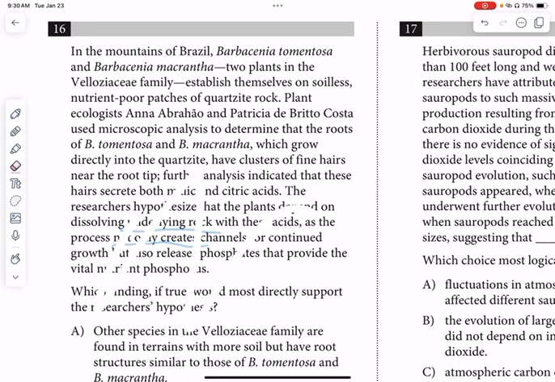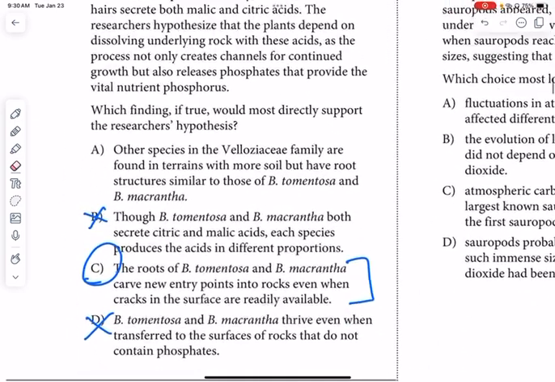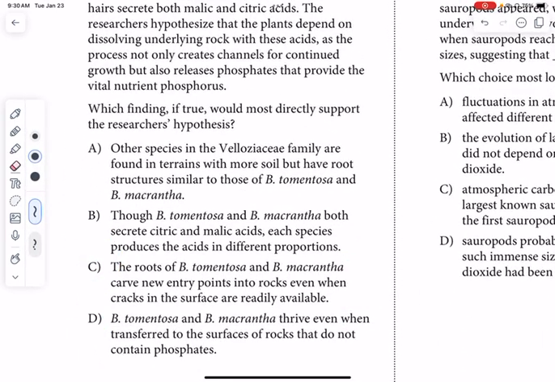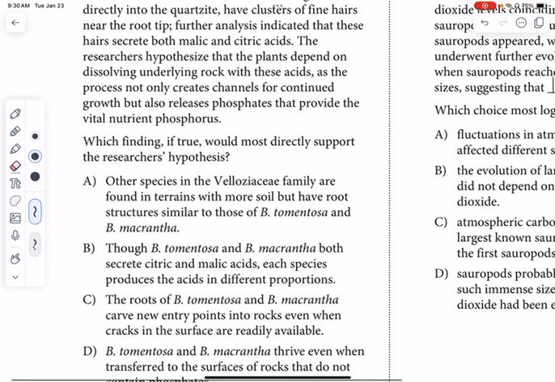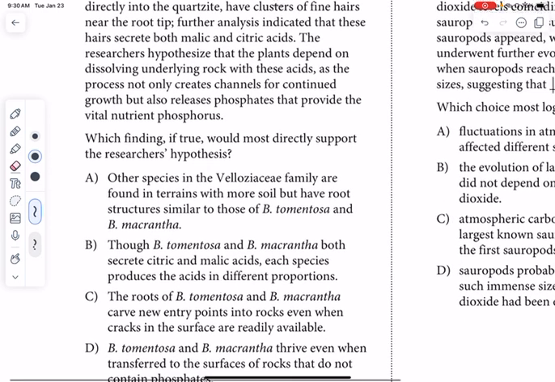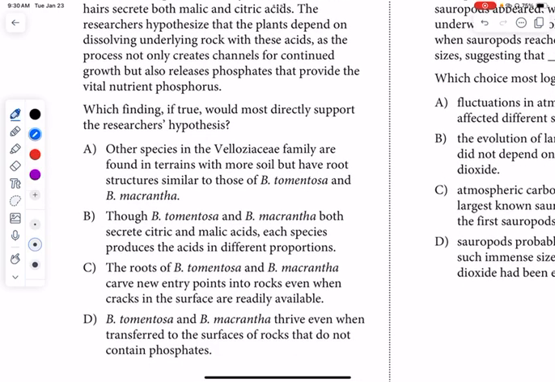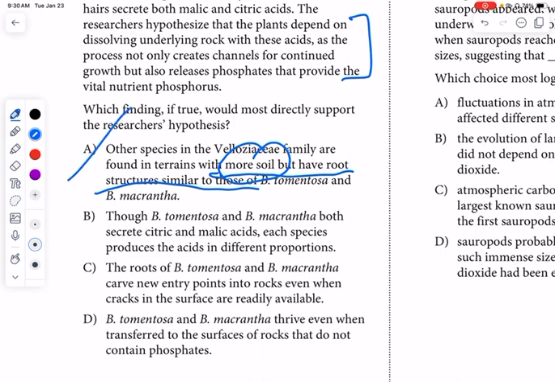So we look down and we see what would actually work. Ignore that, although now you can see the answer. So which of the findings, if true, would directly support the hypothesis? So we've got A, other species in this family are found in terrains with more soil, but have root structure similar. Well, if there's more soil, then that doesn't support the fact that they're kind of going through this process to obtain the nutrients without soil. That doesn't help us, so A is gone.